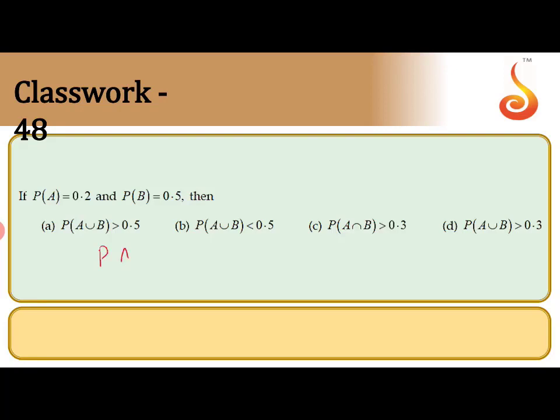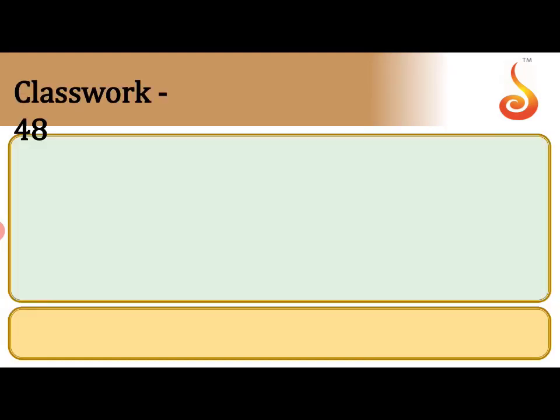There is a property: P of A or B is always greater than or equal to P of A and P of B. This is a property. So what is given for P of B? 0.5. Only one choice fits, which is P of A and B greater than P of B, that is 0.5. Clear that one? Next.